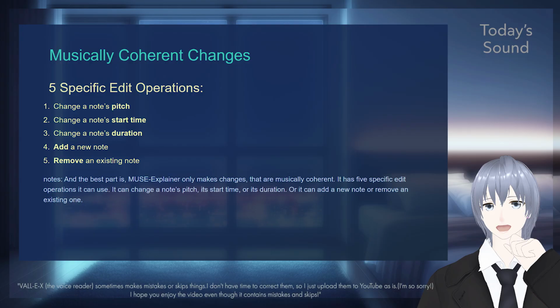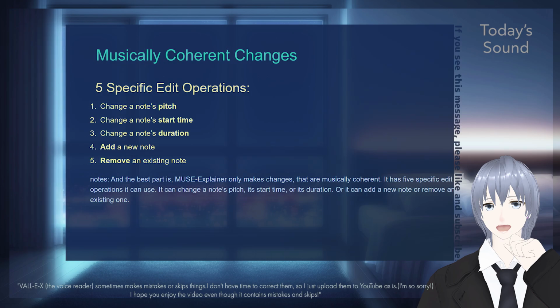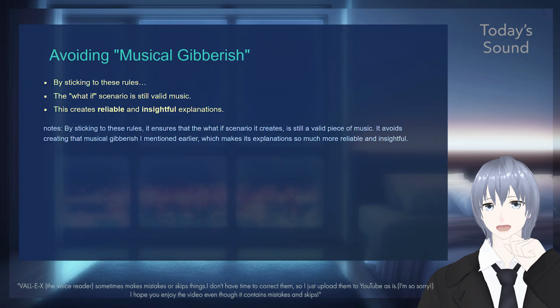It has 5 specific edit operations it can use. It can change a note's pitch, its start time, or its duration, or it can add a new note or remove an existing one. By sticking to these rules, it ensures that the what-if scenario it creates is still a valid piece of music. It avoids creating that musical gibberish I mentioned earlier, which makes its explanations so much more reliable and insightful.